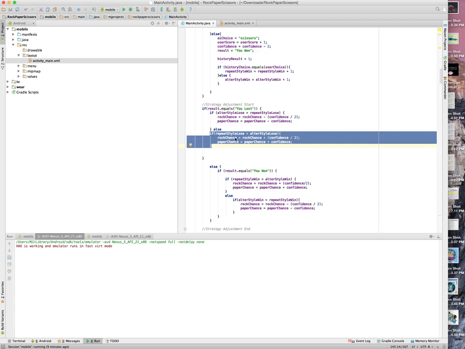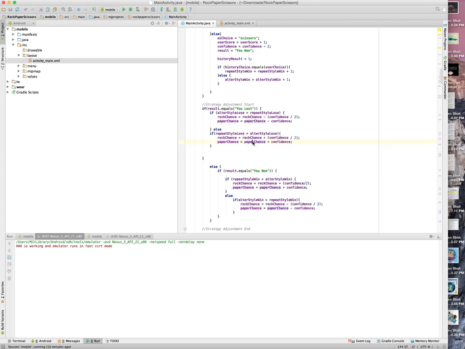So if I chose rock, I lost, and I played rock again, then my repeating style, or my game style, is that I repeat the same move when I lose, which means the AI is going to adjust. It's going to increase for rock, and it's going to increase for paper. It doesn't want to go scissors, because if I'm going rock, rock, rock, rock, it will increase rock a bit, and it will increase paper by more, because that's for the win, and that's for a draw. It wants to avoid the loss. And then it will do the opposite if I'm alternating. So it does get a little bit confusing.